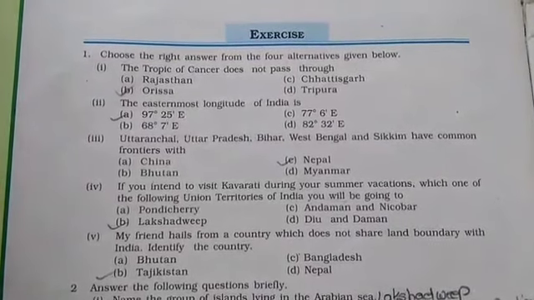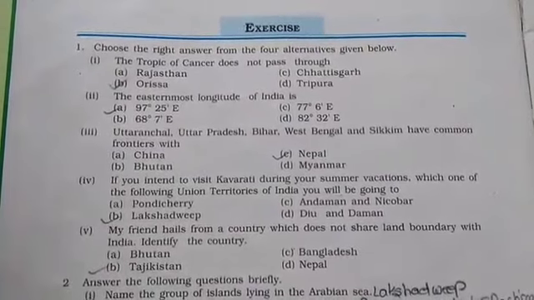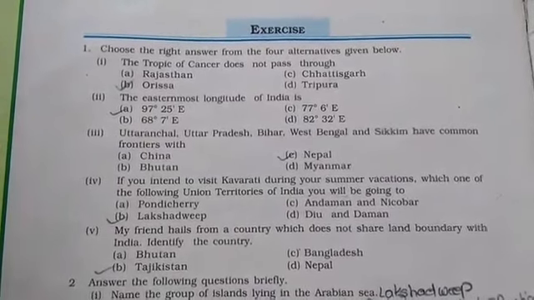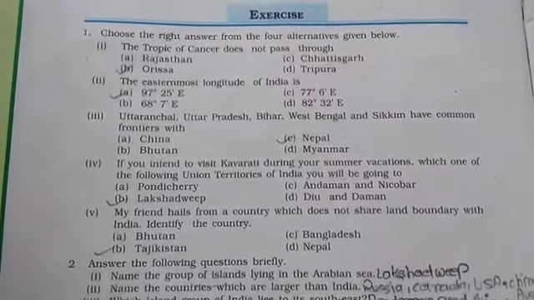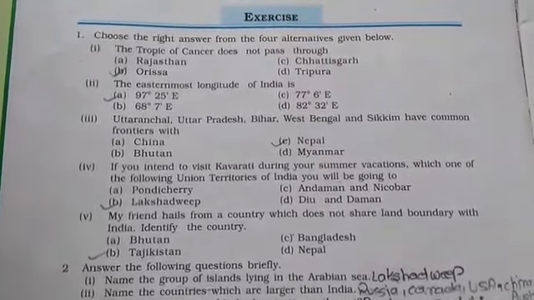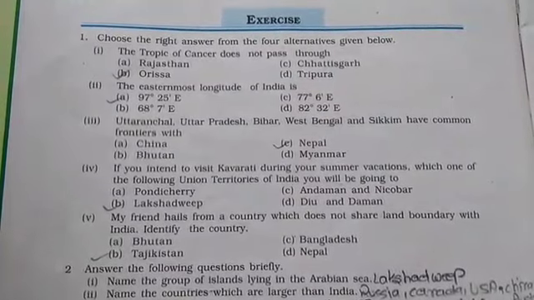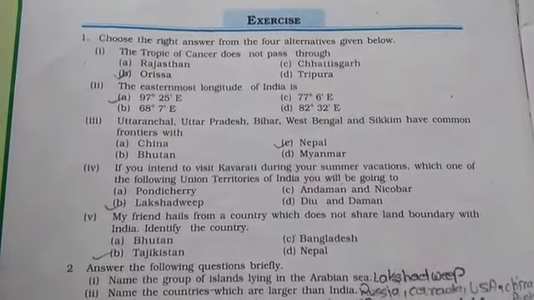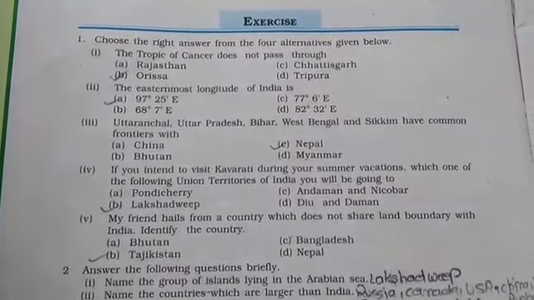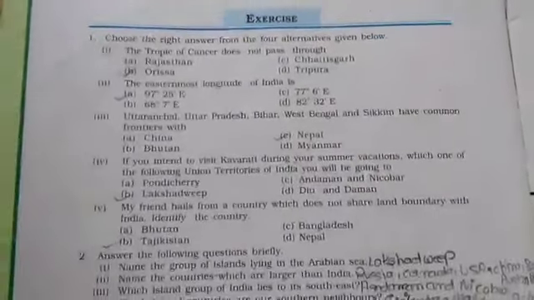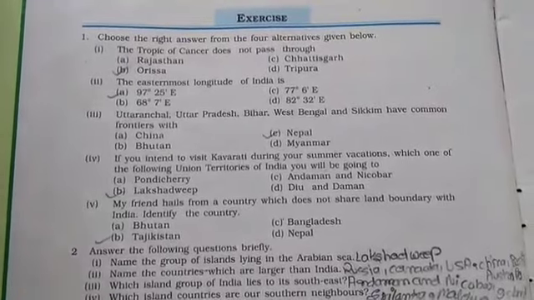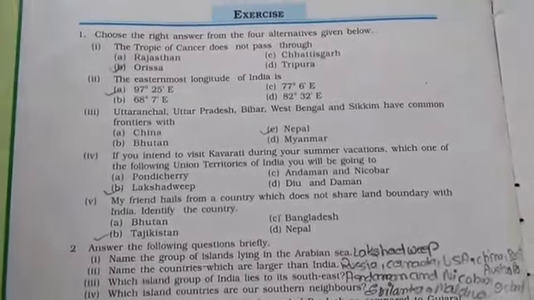Next, the easternmost longitude of India is. The options are 97 degree 25 minute E, 77 degree 6 minute E, 68 degree 7 minute E, 82 degree 32 minute E. The answer is 97 degree 25 minute E.